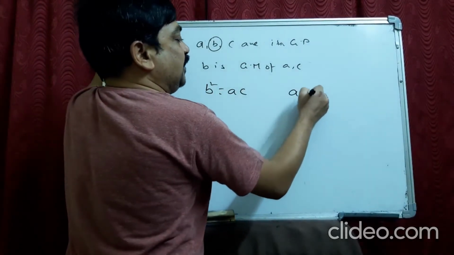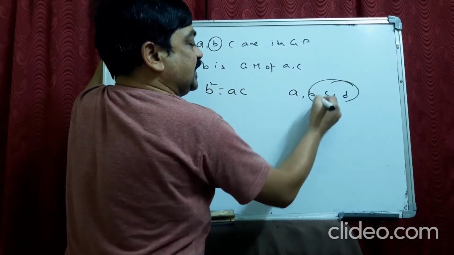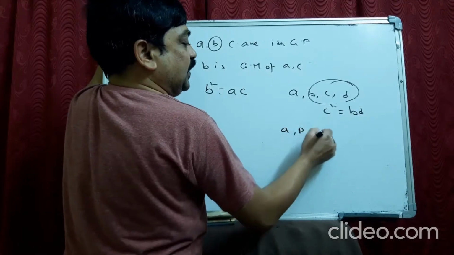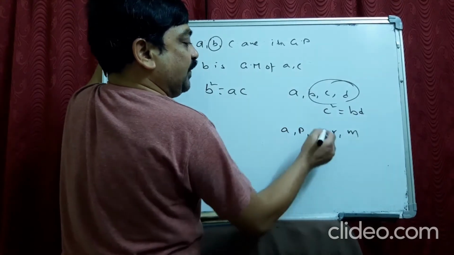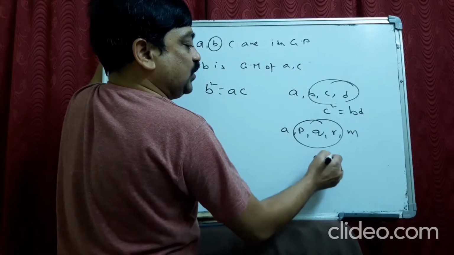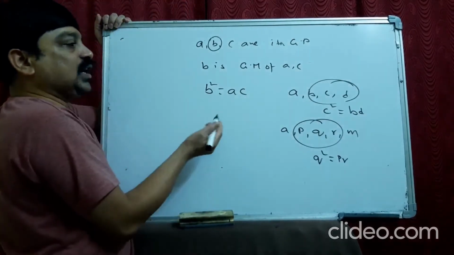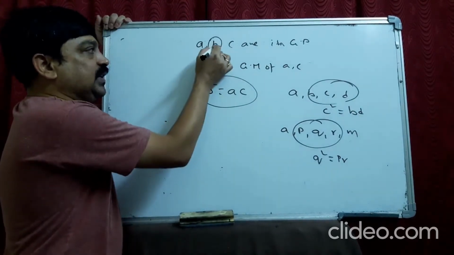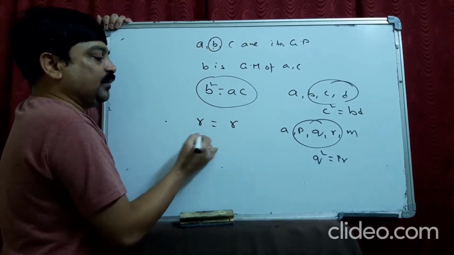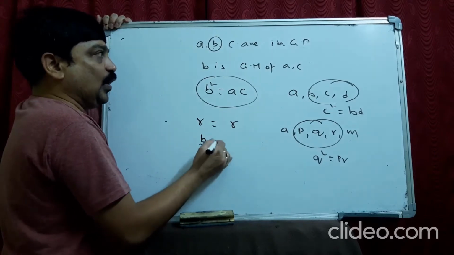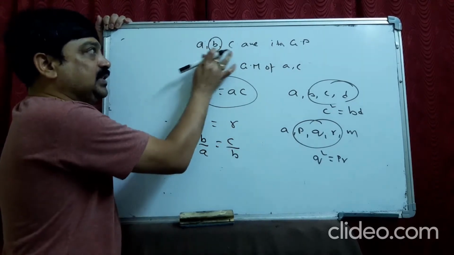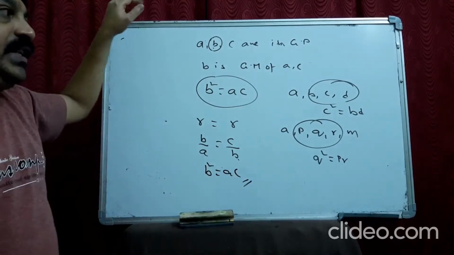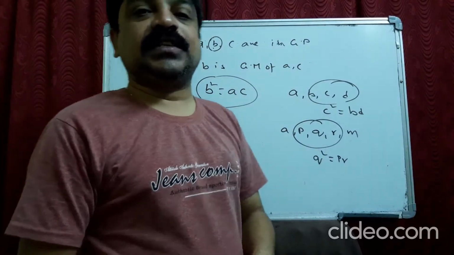Suppose it is a, b, c, d. If I take b, c, d, then you can take c square equals bd. If I take p, q, r, you can easily say q square equals pr. How did you get this, sir? I tell you. If there is a series like a, b, c, the ratio will be the same. The ratio can be taken as b by a or c by b; both are the same. Cross multiply: b square equals ac. With this concept, we do the problems of exercise 9.3.